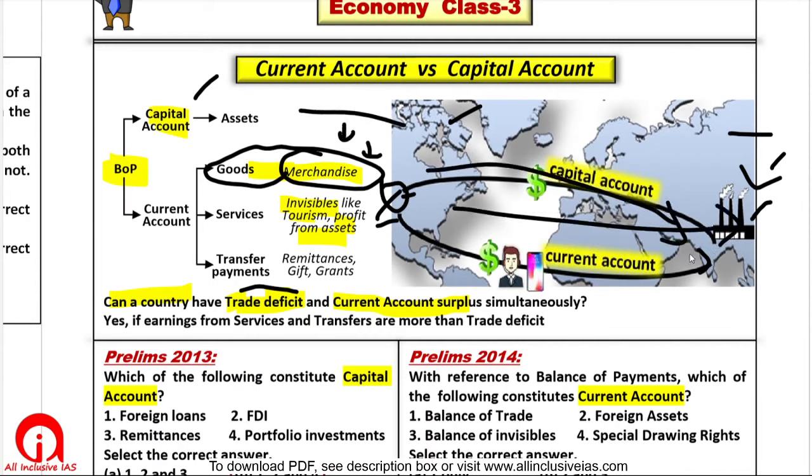India is importing more, but we are exporting fewer things. So we will have a trade deficit, and a current account surplus. Is it possible? Yes. If we are supplying more services, if we are getting more transfer payments, then our current account will be in surplus. But our trade deficit may be there. So both things can happen simultaneously.